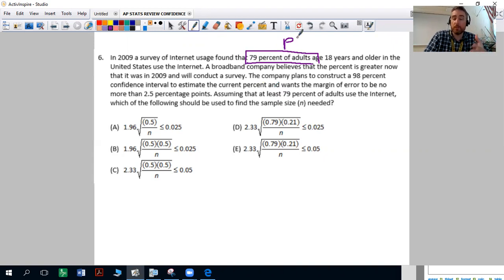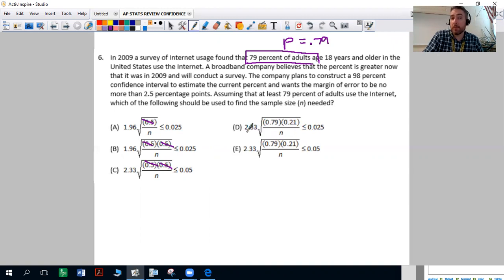the proportion of adult users who use the internet from previous data from that sample is 0.79. So when I'm constructing my margin of error, I'm not going to use 0.5. I have a known proportion. I'm going to use that number in my proportion. If I did not know the proportion, I would use 0.5 to estimate it. But since I know, I'm going to use 0.79. So I know it's going to be one of these two.